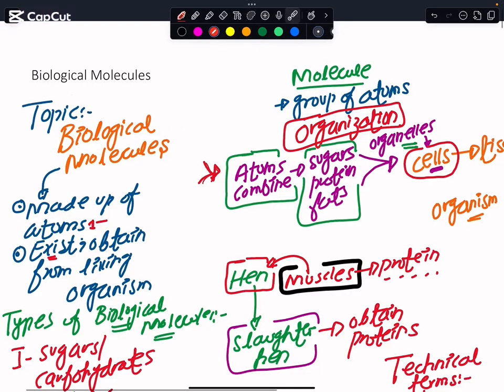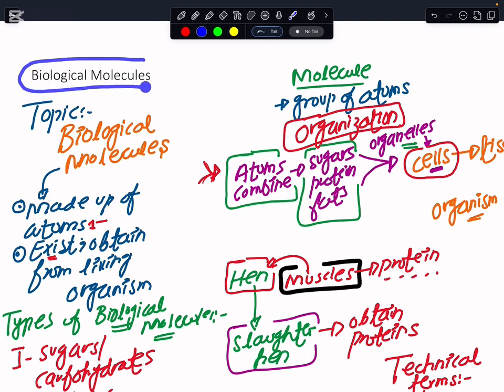Here we are back with another topic. Rather, this is a new chapter, and this new chapter is entitled Biological Molecules. Your understanding of this topic has to be very clear, because if you remain confused about biological molecules, you will not be able to crack nutrition in humans, nutrition in plants, and the rest of the chapters will make a mess for you.